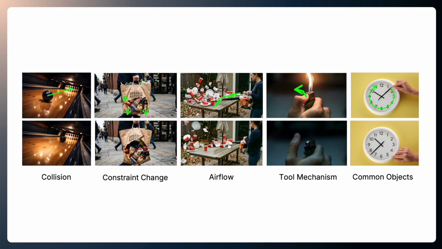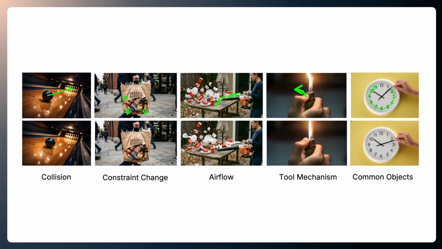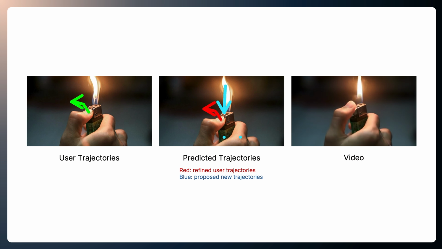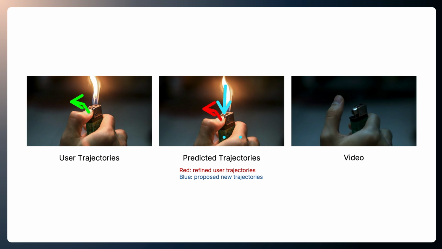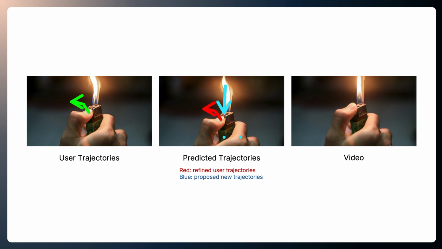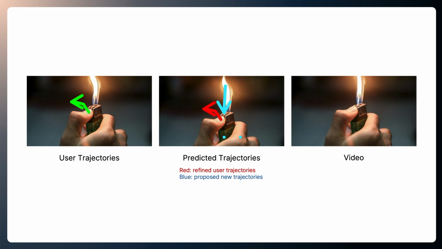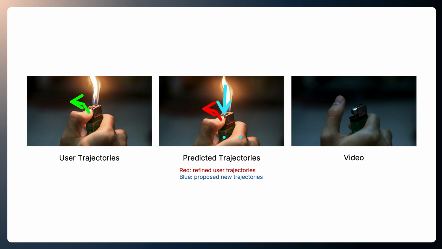In our experiments, we found that current video generators still struggle to model these dynamics reliably. To better align motion with physics and common sense, our key idea is to integrate an external knowledge provider, such as a vision language model, or VLM. The VLM predicts what may happen next and how objects should move, while the video generator produces videos based on these predictions. For example, if a user draws an upward trajectory to lift the thumb, the VLM predicts an additional downward trajectory, showing the fire being extinguished.